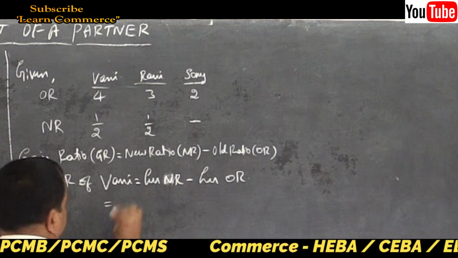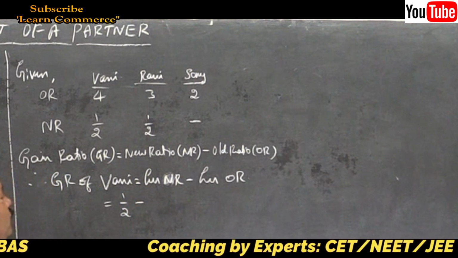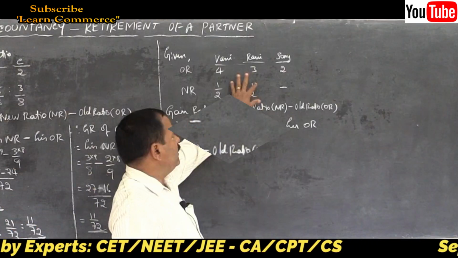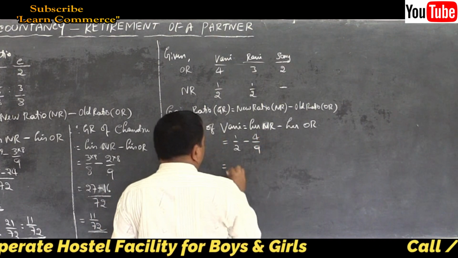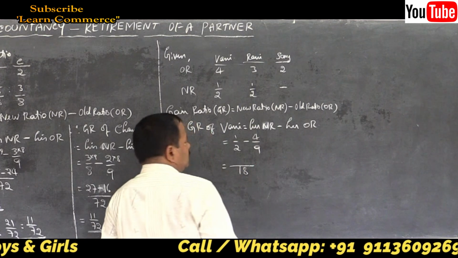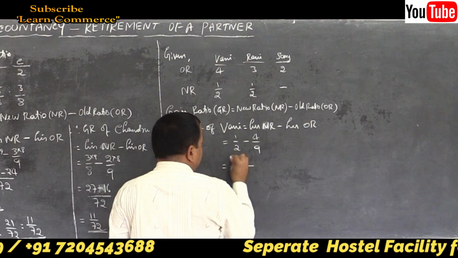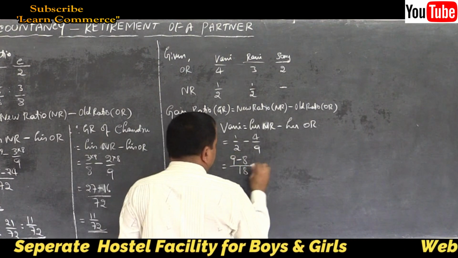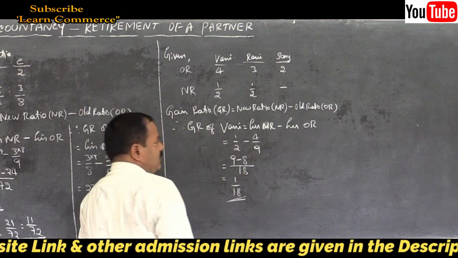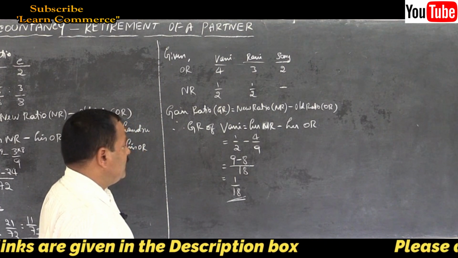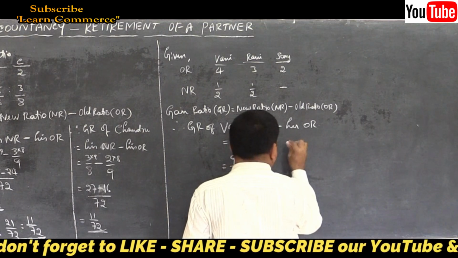Her new ratio is 1/2 minus old ratio of Vani was 4 plus 3 plus 2, how much? 9. So 4/9, correct? 4/9. Take common denominator 18. Then cross multiplication, 9 minus 8 is equal to 1/18. 1/18. We got the gain ratio of Vani.